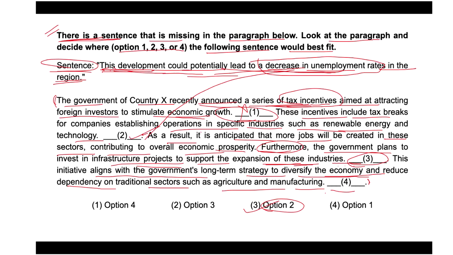Even in option 3 and 4, it would not be appropriate because placing the sentence after discussing the government's plan to invest in infrastructure project does not provide a logical flow. So we consider that option 3 in blank 2 we can fit the sentence. Hope you understood. The answer option should be option 3, where option 2 is the blank. So that's all. Thank you.